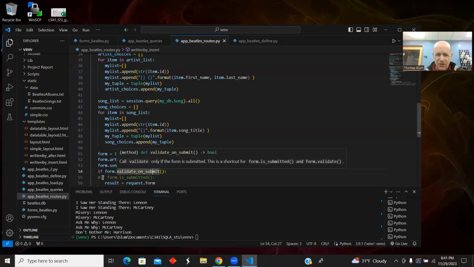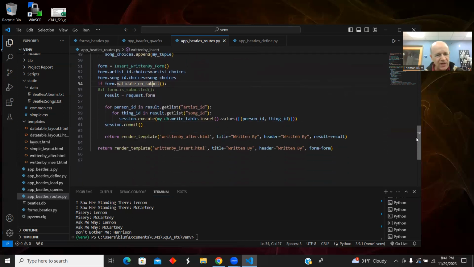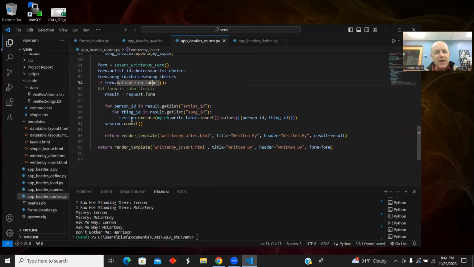Now here is if the user has clicked on something on the page that the user sees and come back, then we are in this part of the code, validate on submit. And each record is one artist ID, one song ID. That's how a bridge table is set up. But because of the way I chose a select multiple field, I'm going to have several artists and several songs. And so I set up a nested loop. I'm looping through all the artist IDs I have, all the song IDs I have, and for each pair, inserting a record. And then, of course, commit.